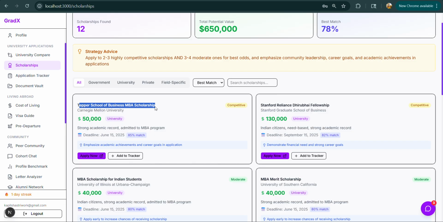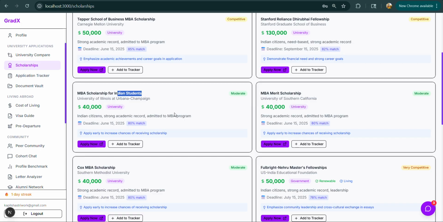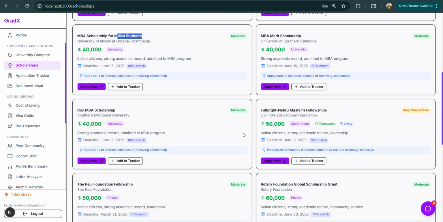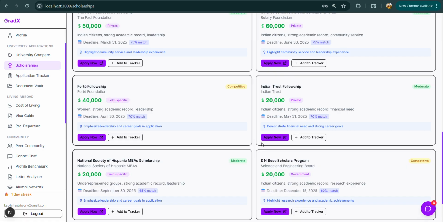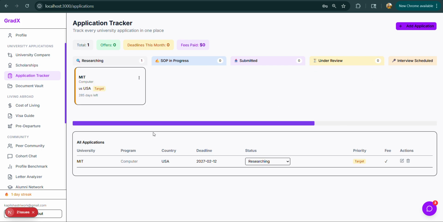This is the name of the scholarship, MBA scholarship, which gives 50,000 rupees, and it gave the deadline. Another is the Stanford Reliance Dhirubhai Ambani scholarship, MBA scholarship for Indian students. So it came with all these scholarships. I can just click here, apply now, or add to the tracker so that I can track my progress with this scholarship.